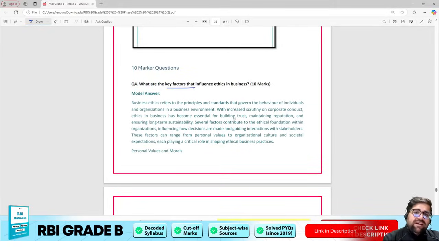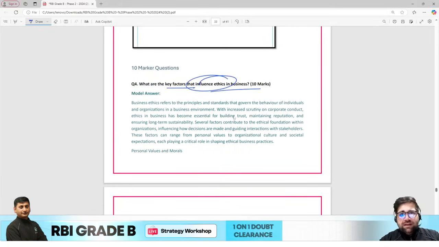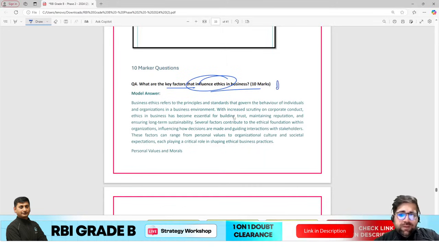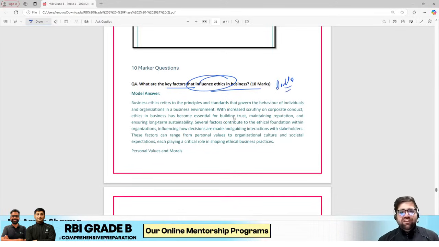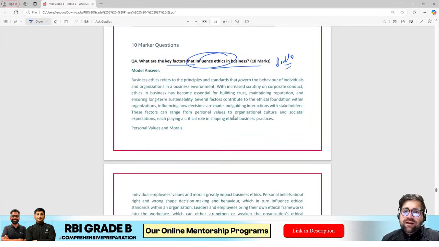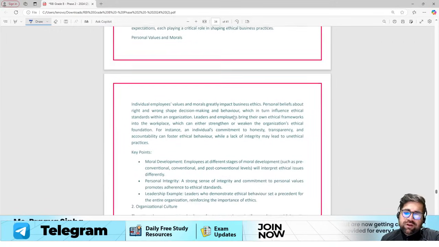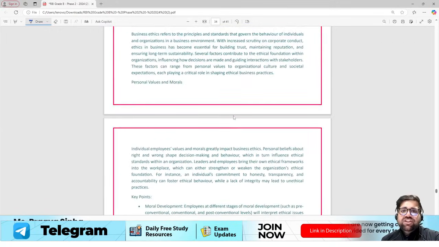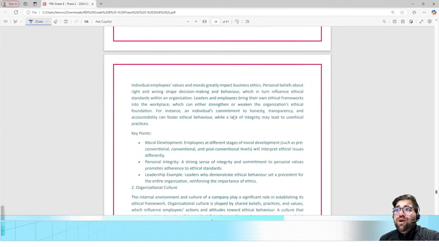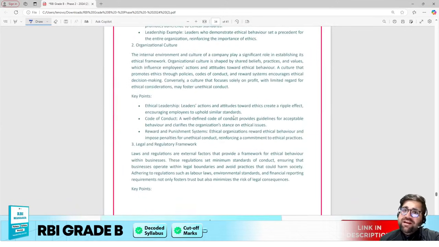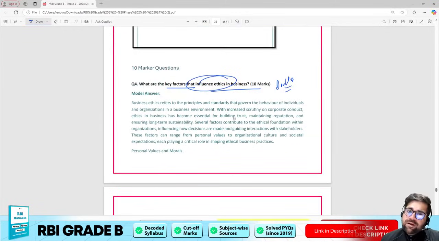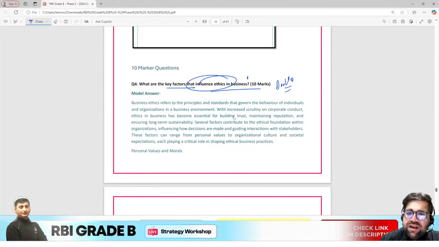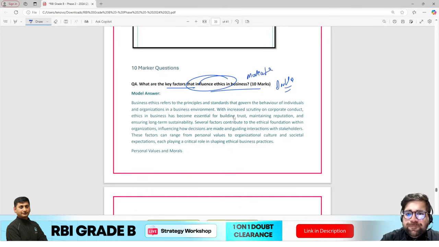What are the key factors that influence ethics in business? Right, now this question looks doable, because ethics, we always say, is a descriptive kind of chapter, so you should practice multiple questions on descriptive topics as well. So what are the different factors that influence ethics? You have, I would say, the culture of the organization, personal morals, values also, the legal and regulatory framework, and social pressure as well. So there are multiple factors to it, but still I think this question is doable, but I will rate this particular question as moderate. Why moderate?